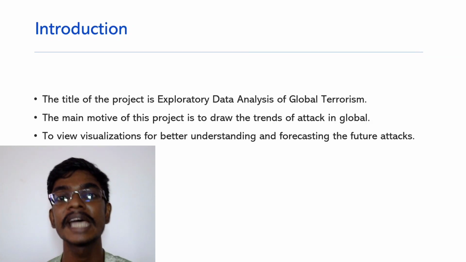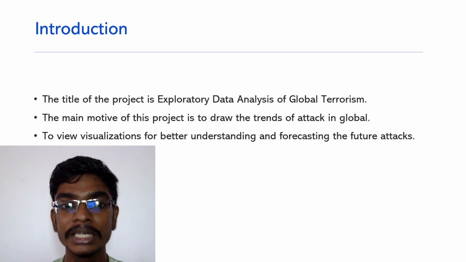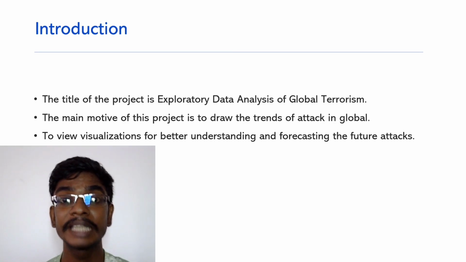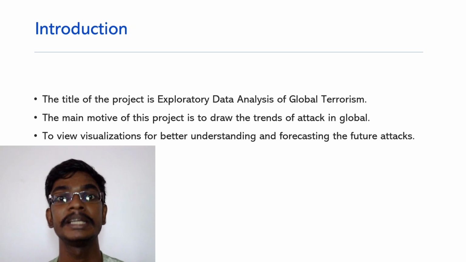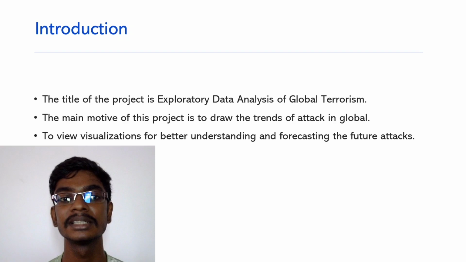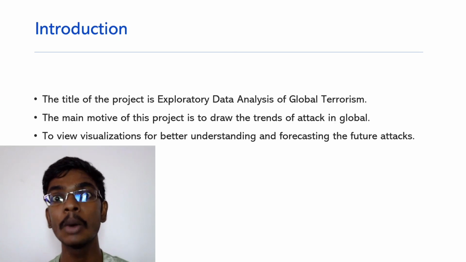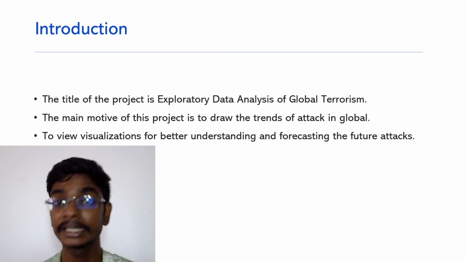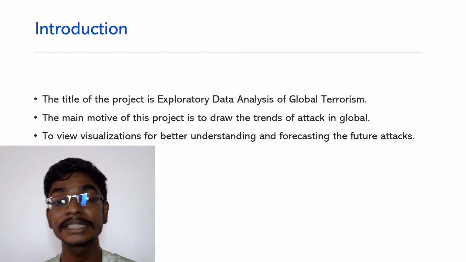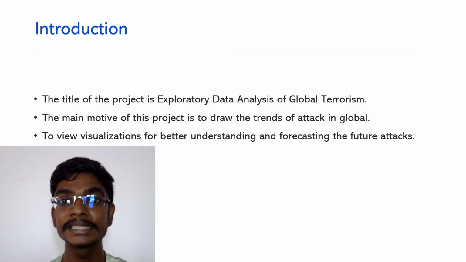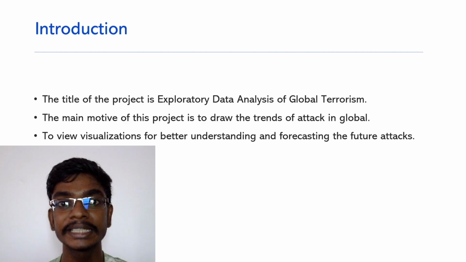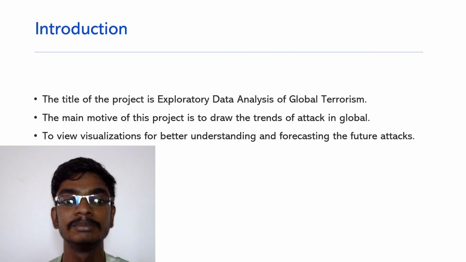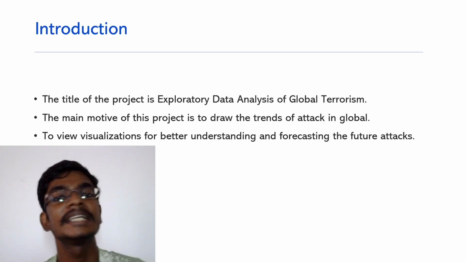The title of the project is Exploratory Data Analysis of Global Terrorism. The term terrorism means the attacks by terrorists on a global range. The main motive of this project is to find insights about how the pattern of the attacks is happening, which places are attacked the most and which are attacked less, what the reason for the attack is, what the basic motive is, what the major attack type is, and how many people were killed and how many were wounded. All those things are displayed here, and the visualizations are made as I said earlier.